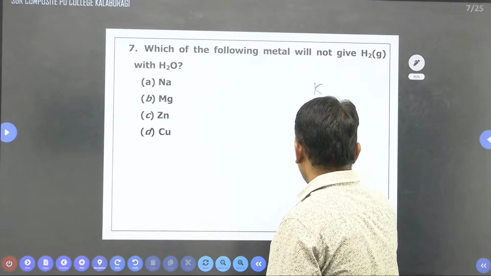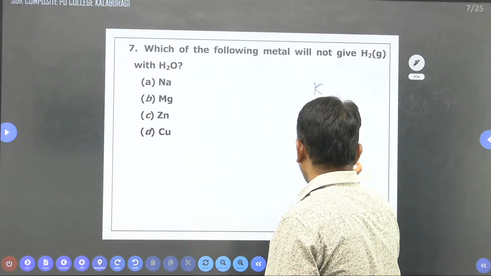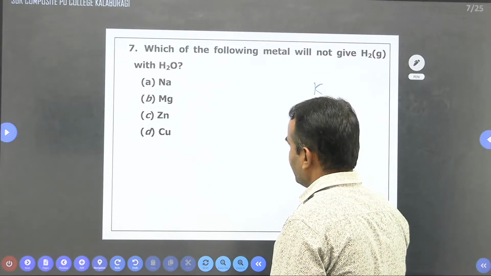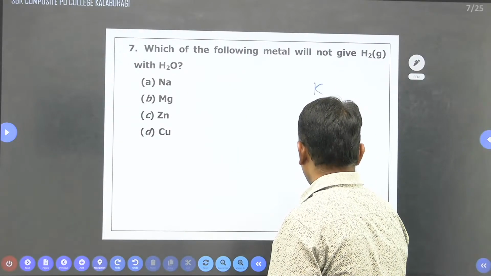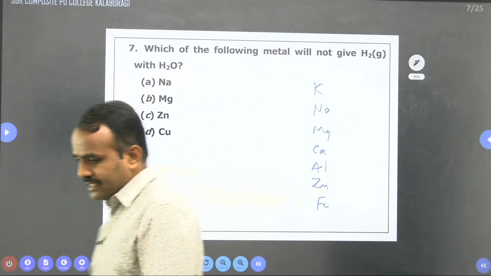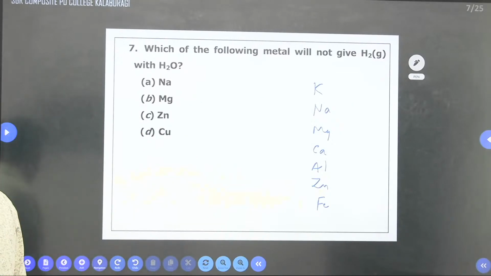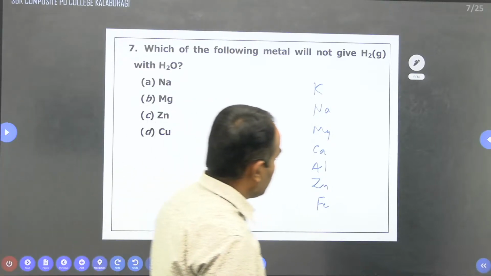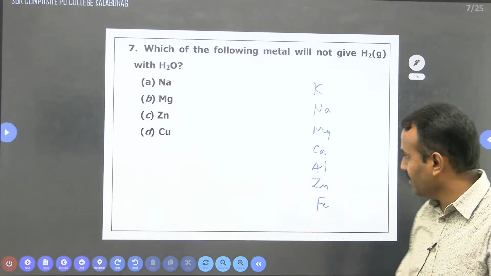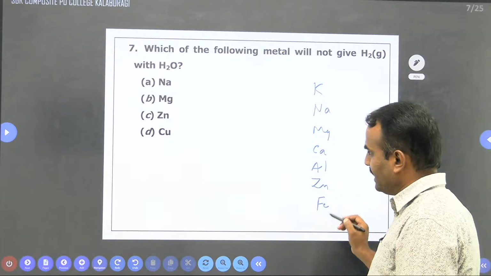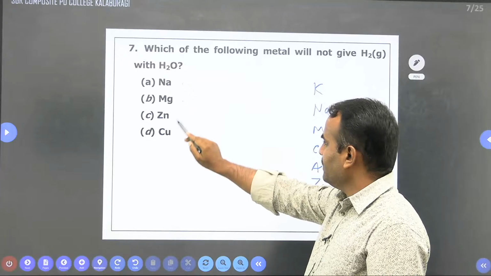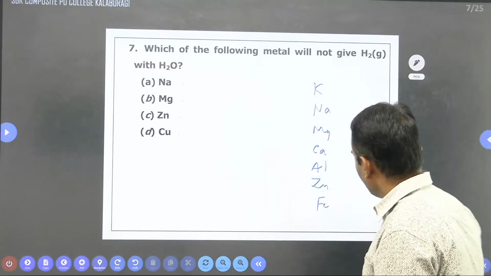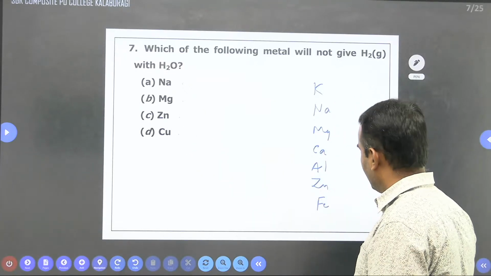Magnesium, next calcium, right? After that you can go for aluminium, next you can take zinc, and next you can take iron. So this is the reactivity series of the given elements: potassium, sodium, magnesium, calcium, aluminium, zinc, and iron. They are given here. Sodium, magnesium, zinc, and copper. Here copper is below iron.